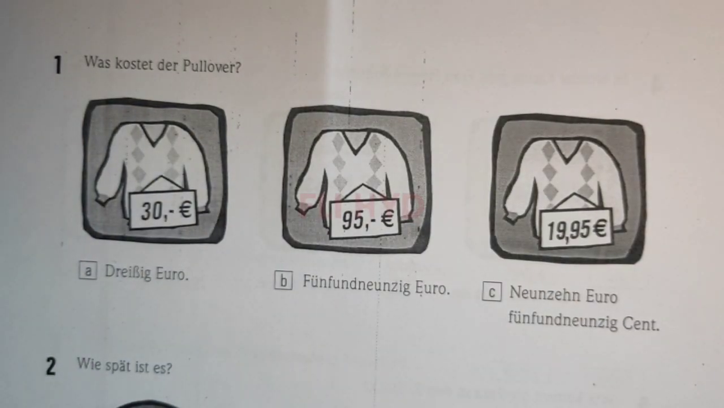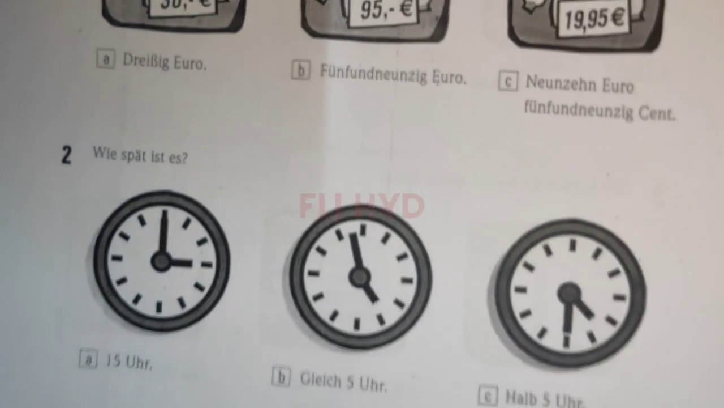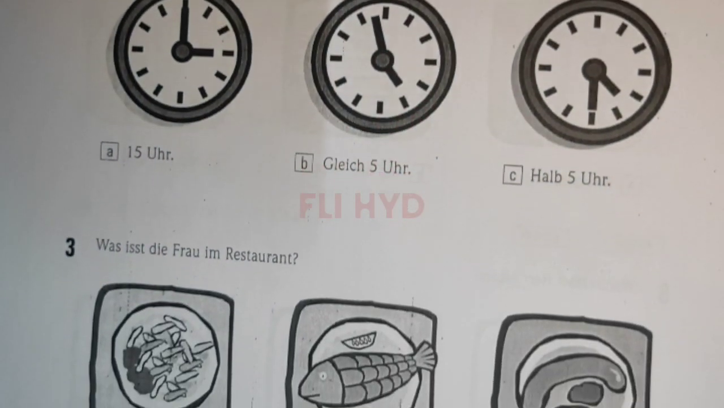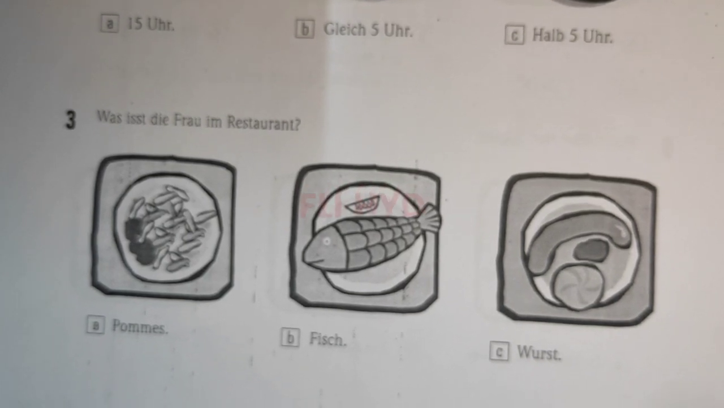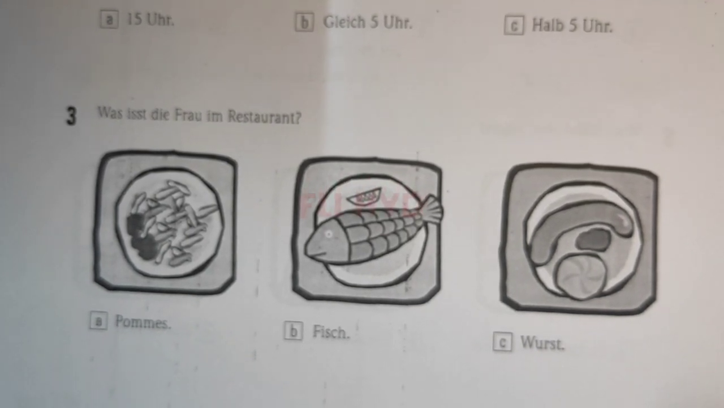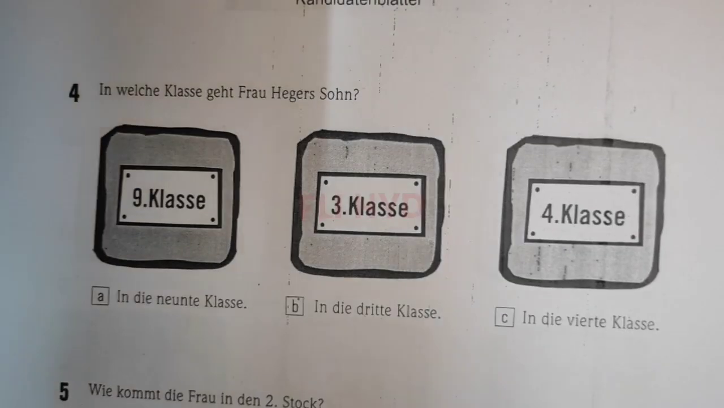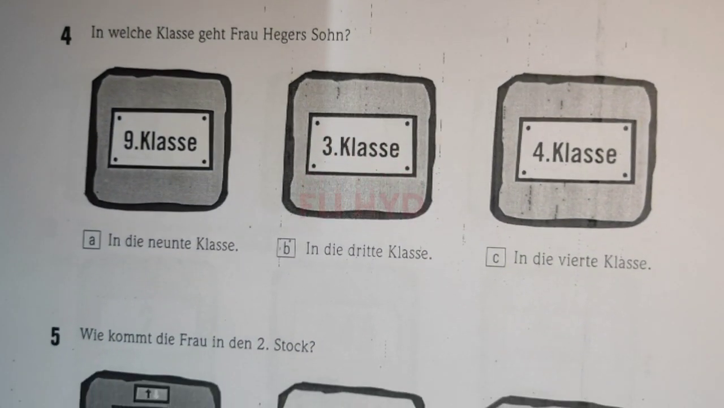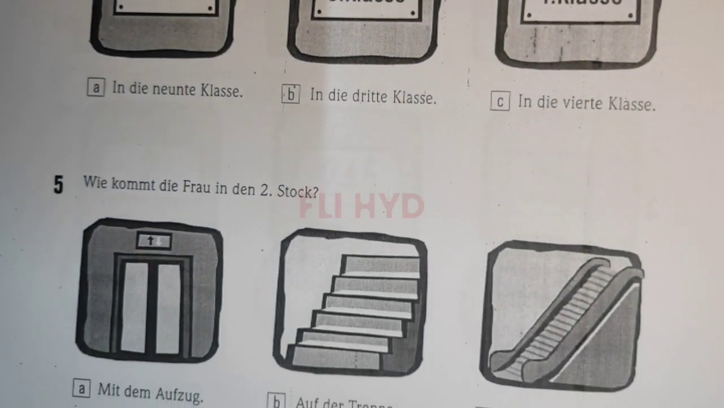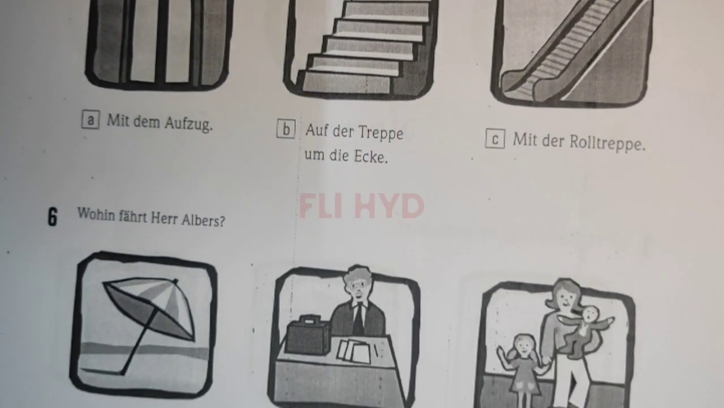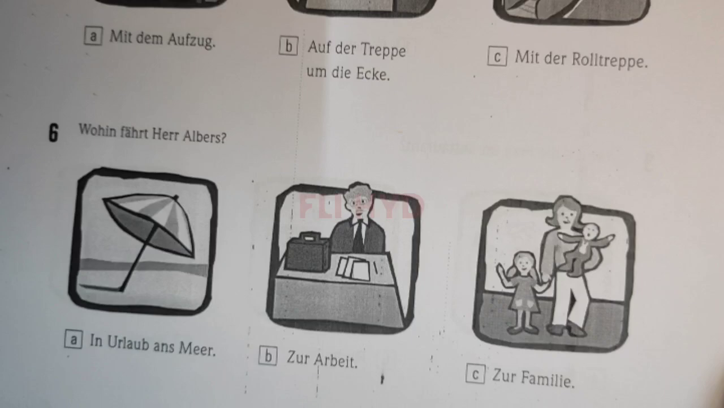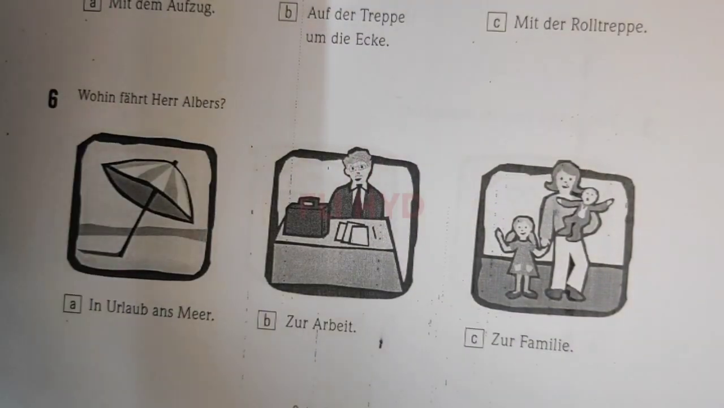The questions will be like this: you have to identify a price or time, or some food item. So you have to be good at vocabulary and try to understand what they are speaking. Each of the 6 questions will be played twice and you have to answer which option is right, whether it is A, B or C. So this is tile 1.